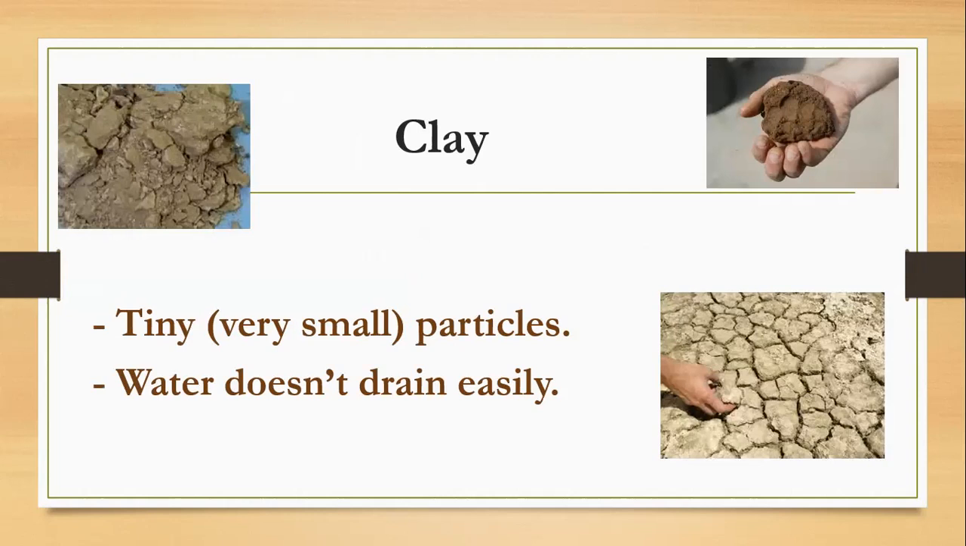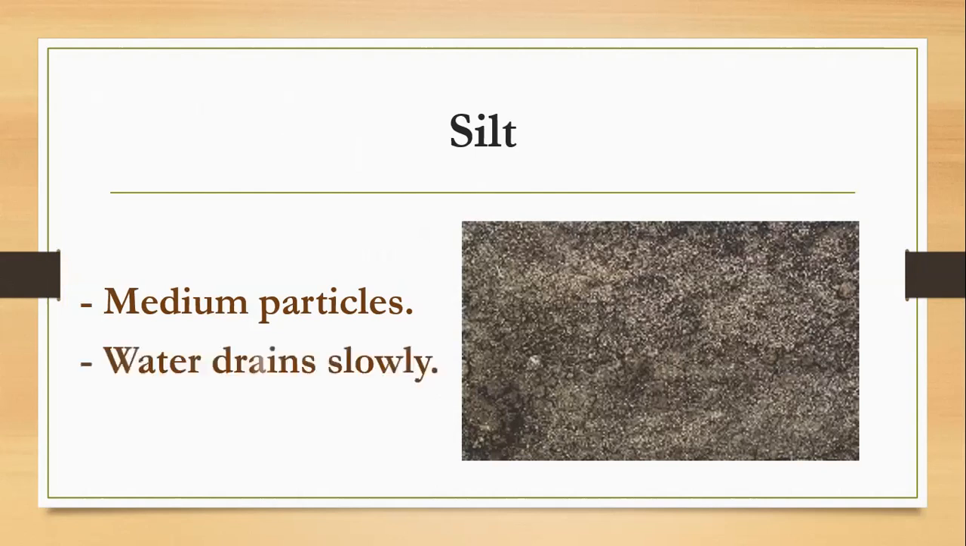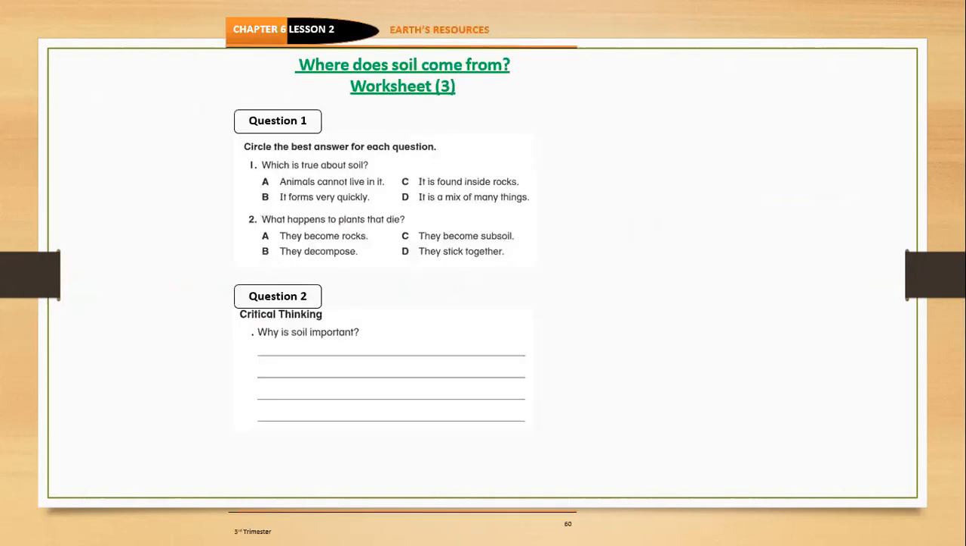The second type of the soil is the silt. What is the silt soil? It has medium particles. It's not like the clay, very small or very tiny. No, it's medium in size. And also the water drains slowly through it. If you put water on the top of it or at the beginning of the soil, you will find that the water is going down slowly. It's draining slowly.